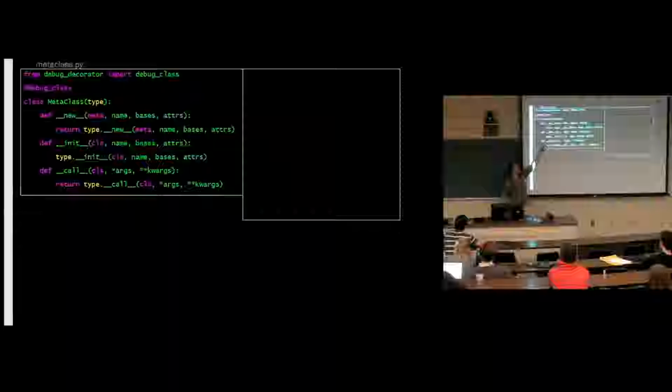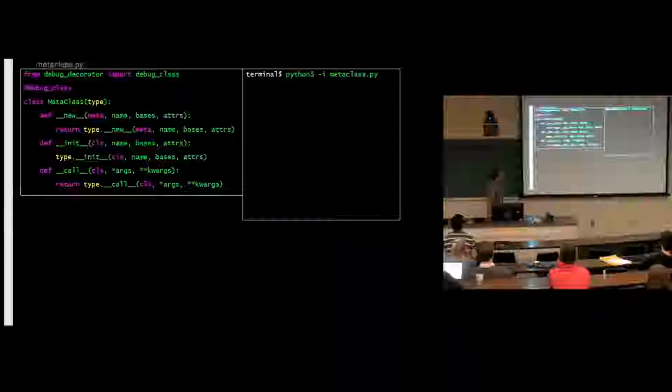But then new should take in something different to signify that new is actually a class method. So we take in meta. New takes in the metaclass itself. And init and call take in some instance of the metaclass, which is itself a class.